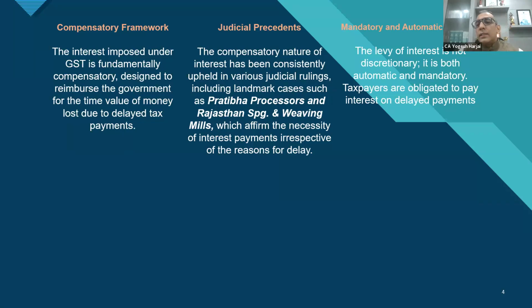Now, if it is not discretionary, if it is mandatory, if it is automatic, then what is the dispute actually about? Today the dispute is majorly regarding the process that the department has to follow if they have to recover the interest. Can they recover the interest straight away?